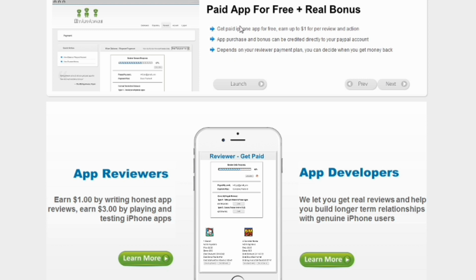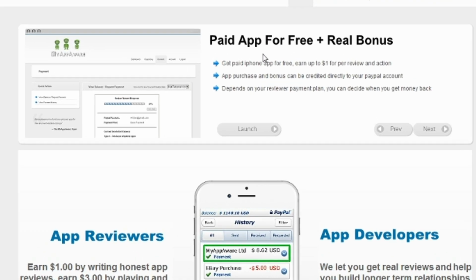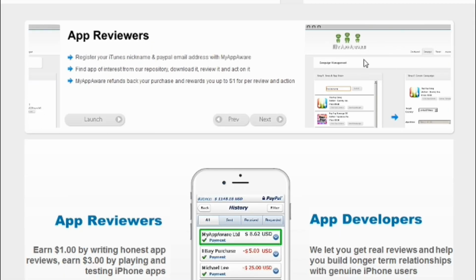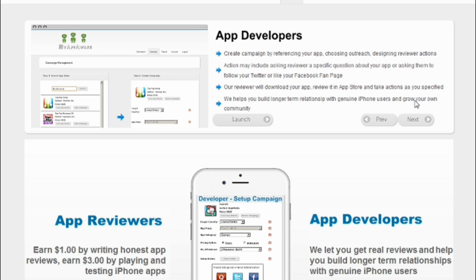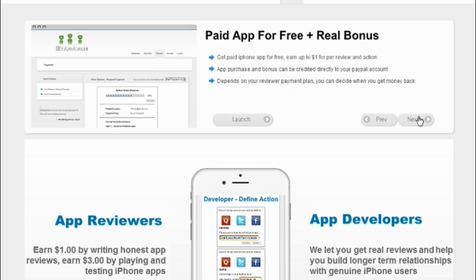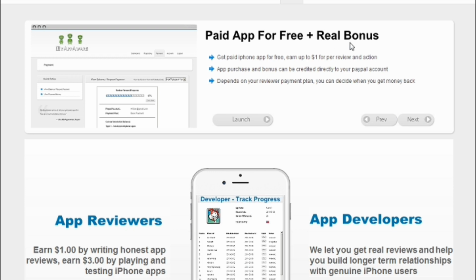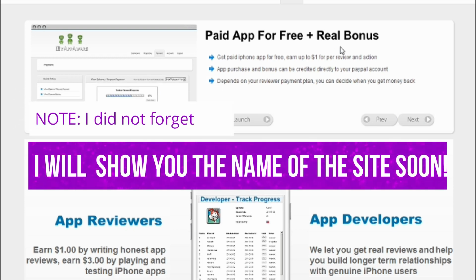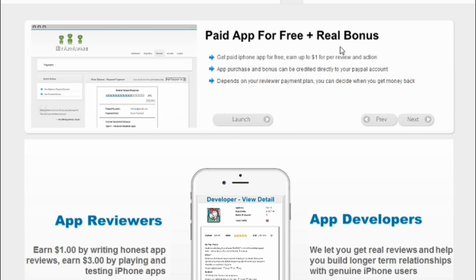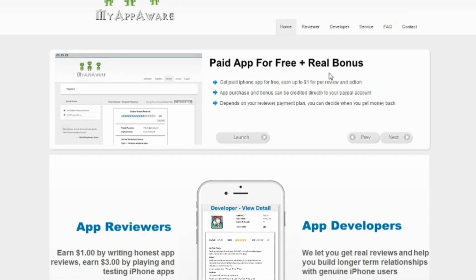So right here you can see paid app for free. Let me move to this side here. You can see paid app for free plus real bonus. They're going to be giving you paid apps for free. You're going to be downloading apps that people are paying money for, you're going to be downloading them for free, and they're still going to be paying you for that.